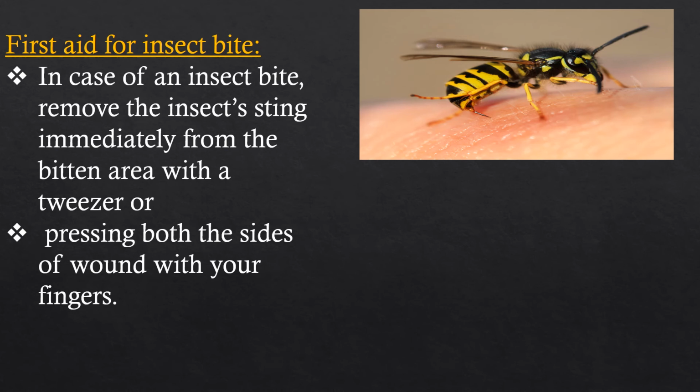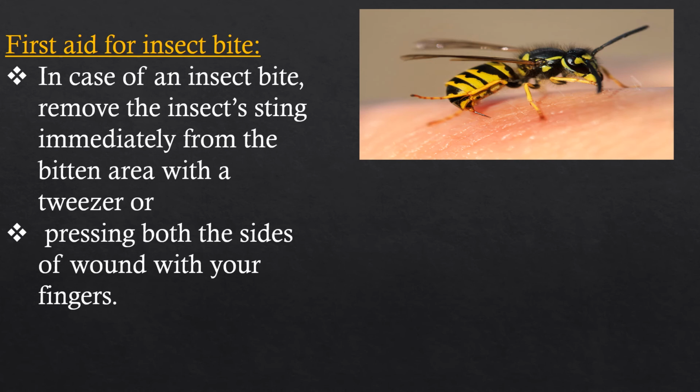Especially honeybees and wasps. When such insects bite us, we get more pain because they have a sharp sting and they insert their sting in our body and release formic acid. That means we get more pain.